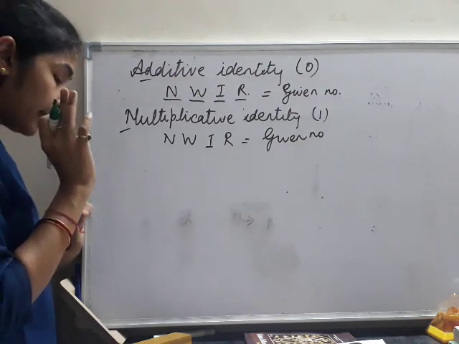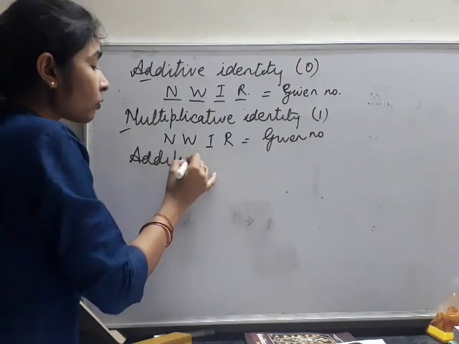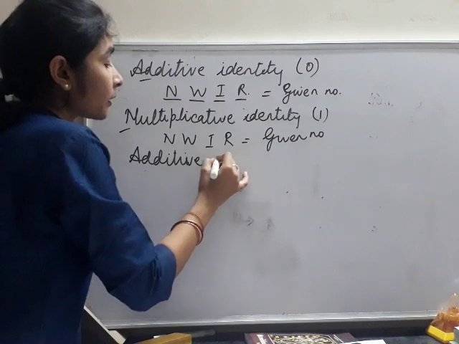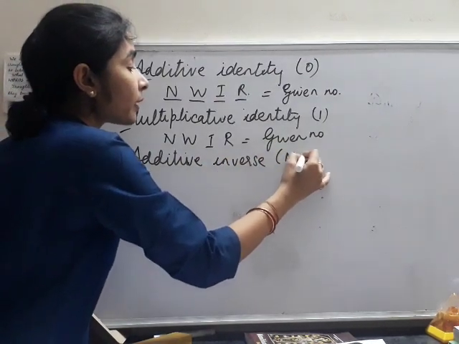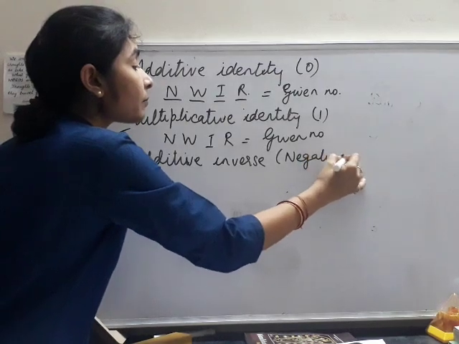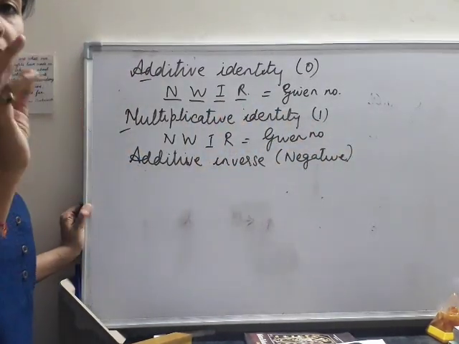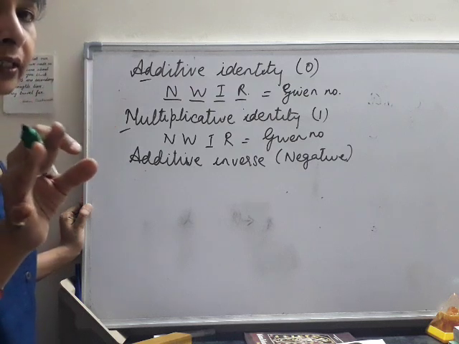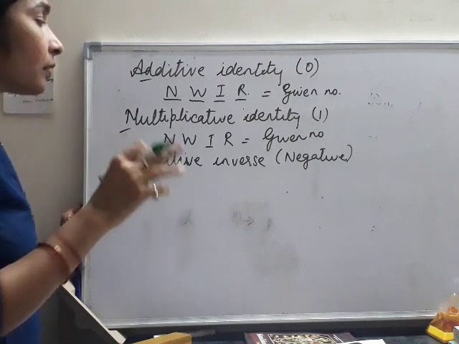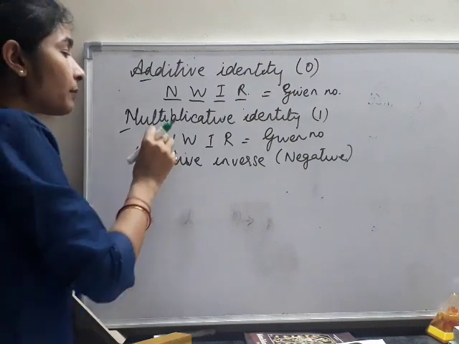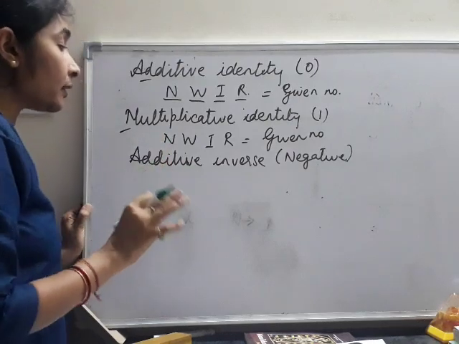Next is additive inverse. Additive inverse is also called the negative. Every number has a negative, except the number 0. 0 is neither positive nor negative, so it does not have any additive inverse. But we have additive inverses of all kinds of numbers: natural numbers, whole numbers, integers as well as rational numbers.